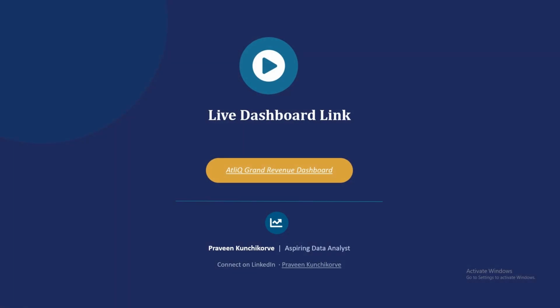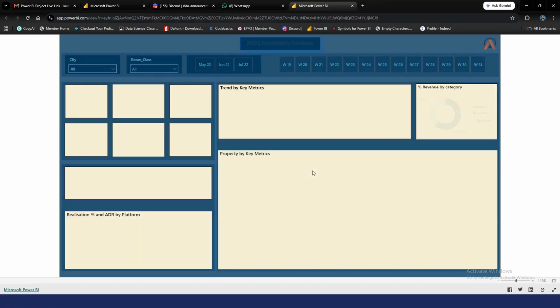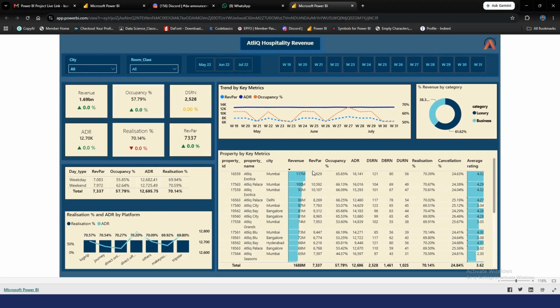I have mentioned the live dashboard link over here, that is the Atlee Grand Revenue Dashboard. Once we click on that, the dashboard will open. So here is the live dashboard. As we can see the filters like city, room class. We can check with the cities.